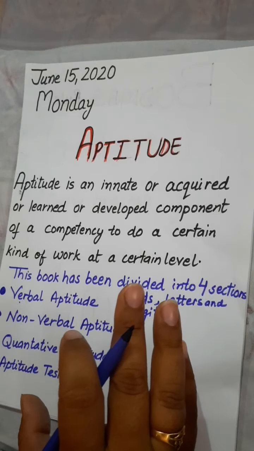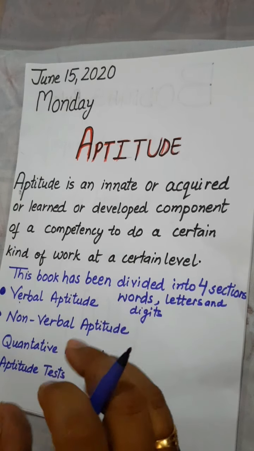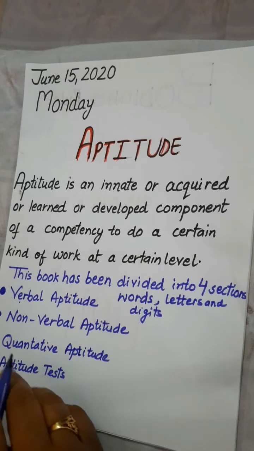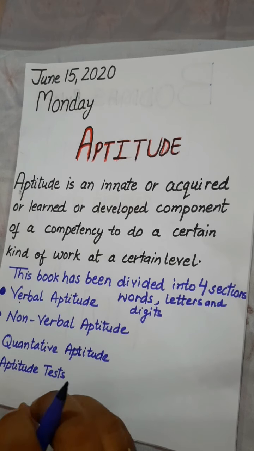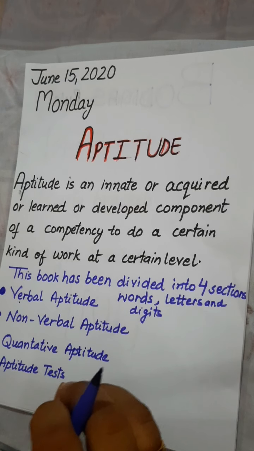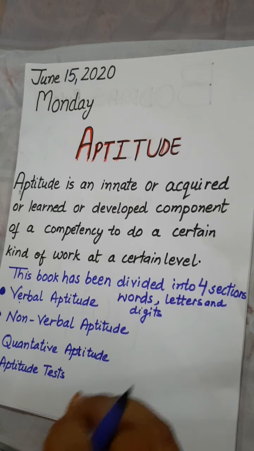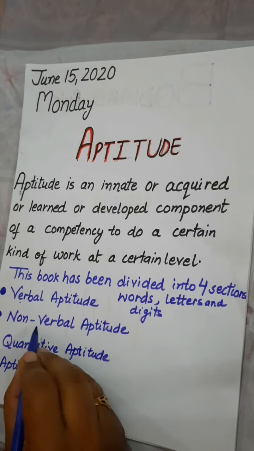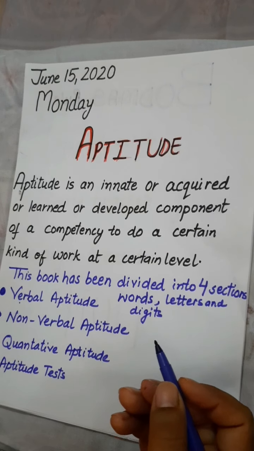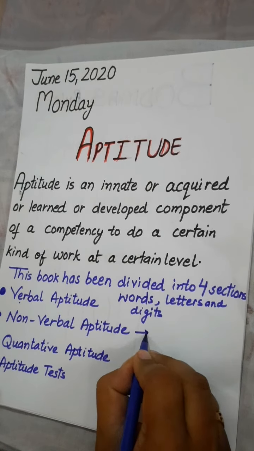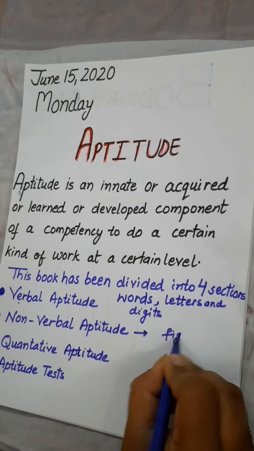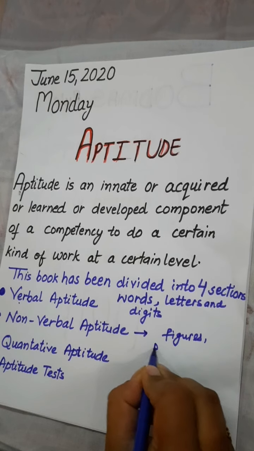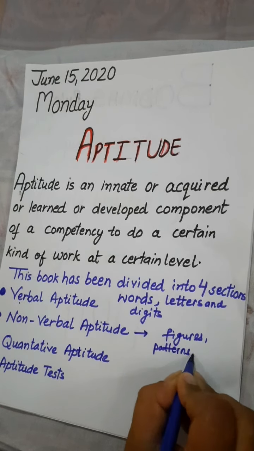Some patterns are given to you, and you have to answer according to the question asked. So non-verbal basically deals with figures, diagrams and patterns, while verbal aptitude deals with the usage of words. In non-verbal, no words are used.